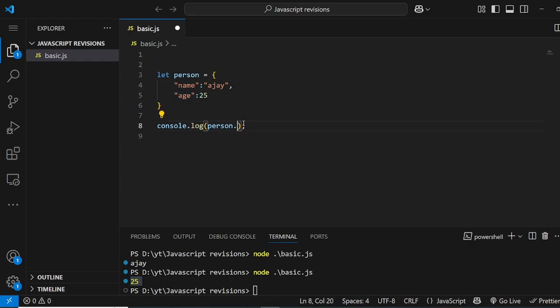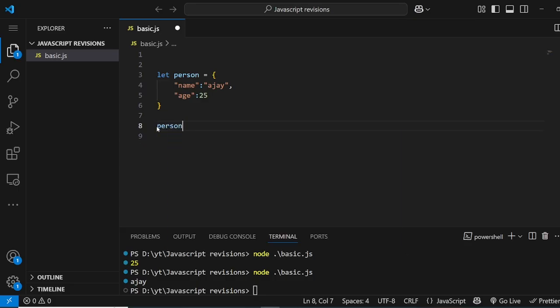And there is another way of doing it also, which is the array way. In the square brackets, inside a string we pass the key name, so name. So like this. If the key exists, it will print it. This is how we can also get the values.